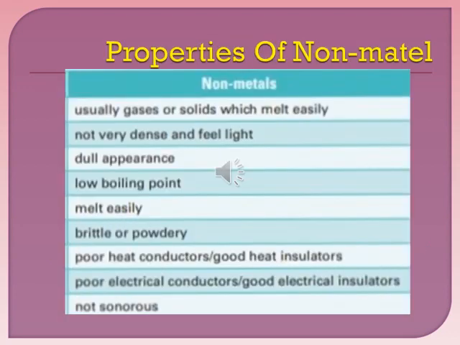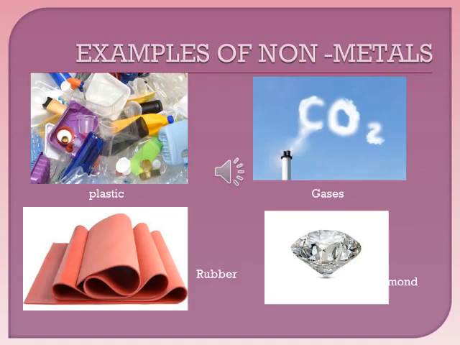Properties of non-metals. Non-metals are usually gases or solids which can melt easily. They are not very dense and they are light in weight. They are dull in appearance. They have low boiling point and they can be melted easily. They are brittle, means when you hit they can be broken into smaller pieces. They are poor conductors of heat and electricity and they are not sonorous. Plastic, gases like carbon dioxide, rubber and diamond are the examples of non-metals.